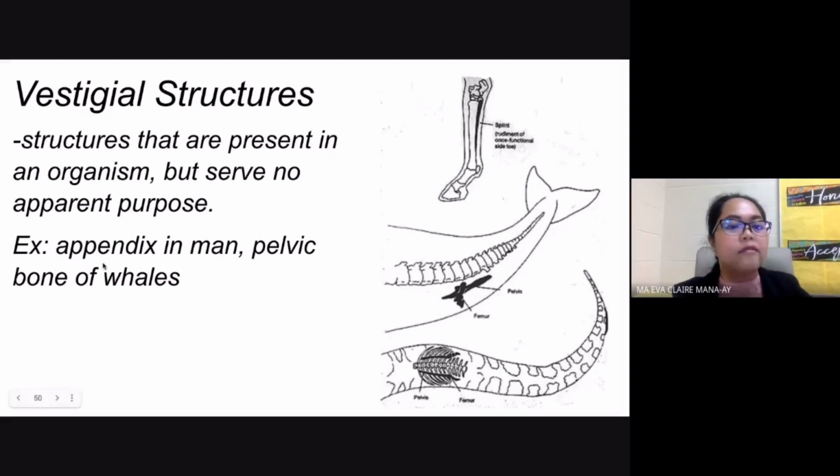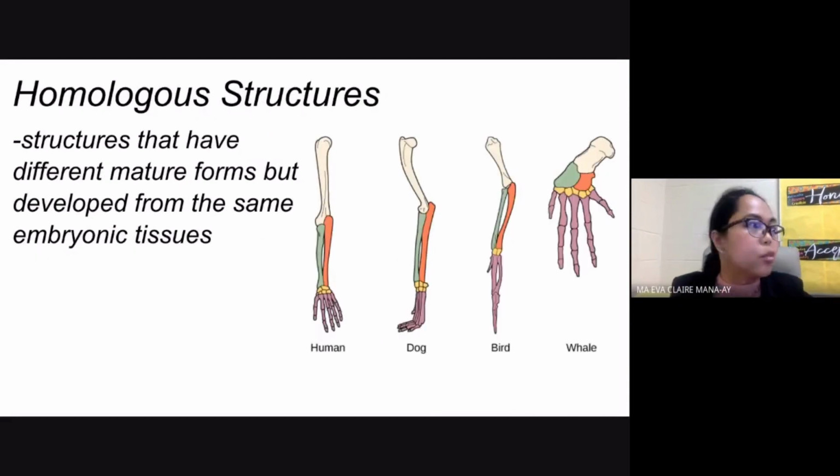Say you have appendicitis, the enlargement of your appendix becomes infected. Your appendix becomes so large that the doctor is going to give you a surgery. Otherwise, you will die. Now, once the doctor has taken your appendix out of your body, you are still alive, because, of course, your appendix is considered a vestigial structure. It has no apparent use. So those are the two different terms that we have under body structures. Homologous structures, they all came from the same embryonic tissue.